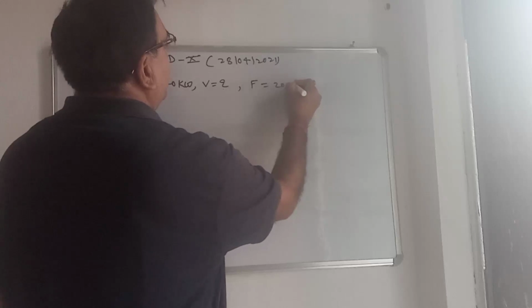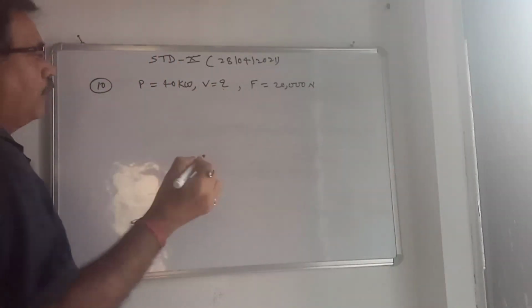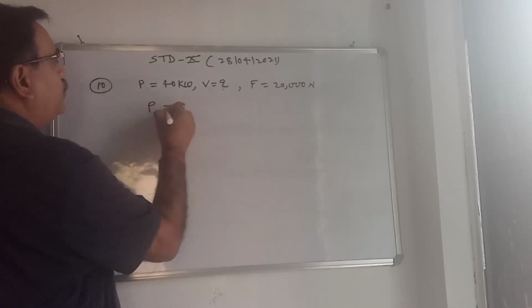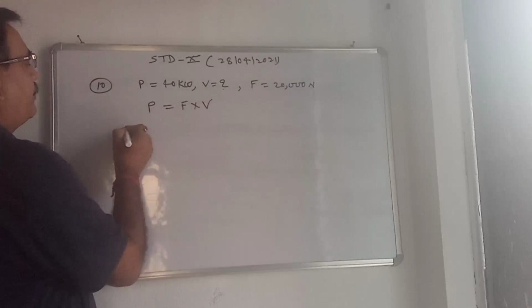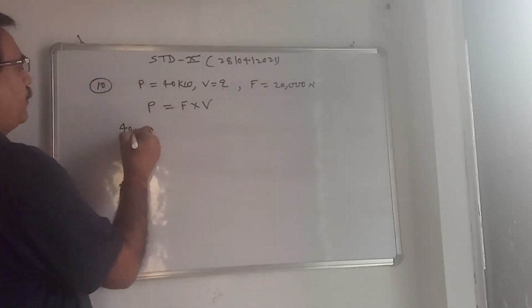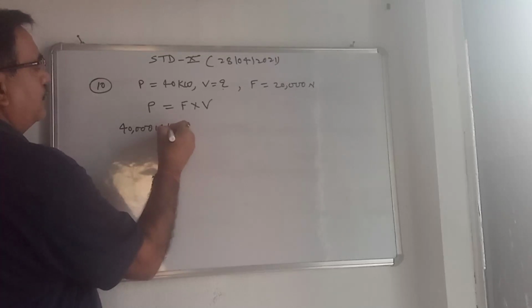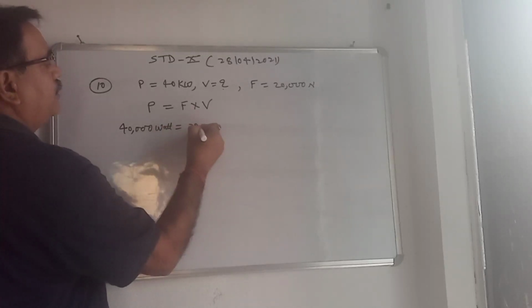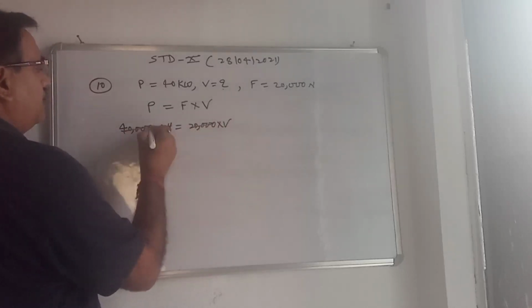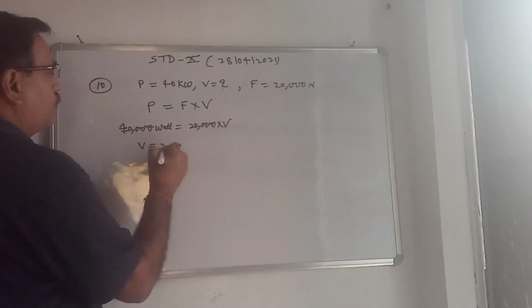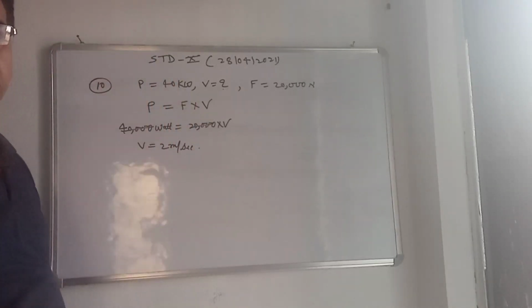Speed we have to find. So of course we will use the form P is equal to F into V. P is given as 40 kilowatt, convert into 40,000 watt. Force is 20,000, V we have to find. Cancel, so V is equal to 2 meter per second. This is the answer.